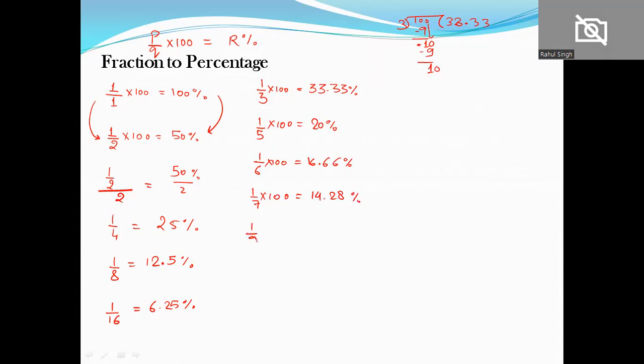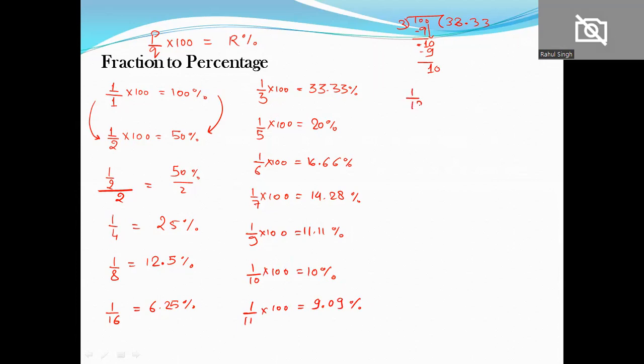Similarly, 1 by 9 will be equal to 11.11%. 1 by 10 is equal to 10%. So if I want to figure out 10% of anything, I just divide the number by 10. 1 by 11 is equal to 9.09%.